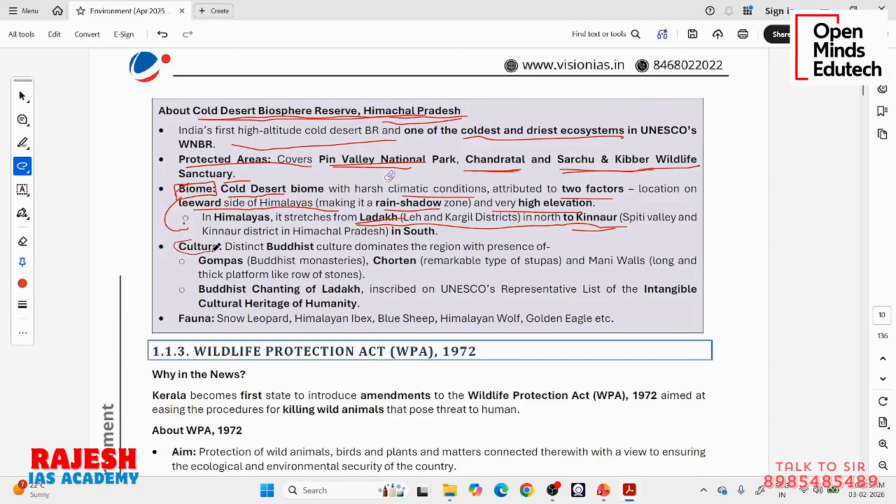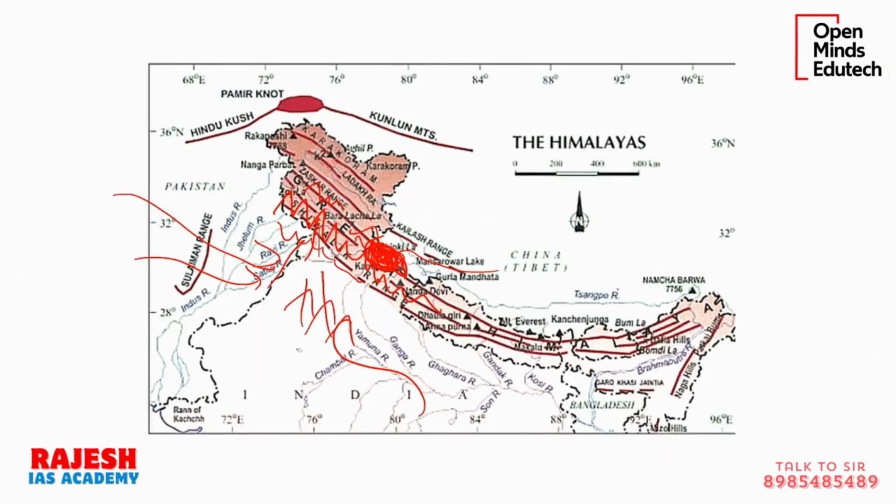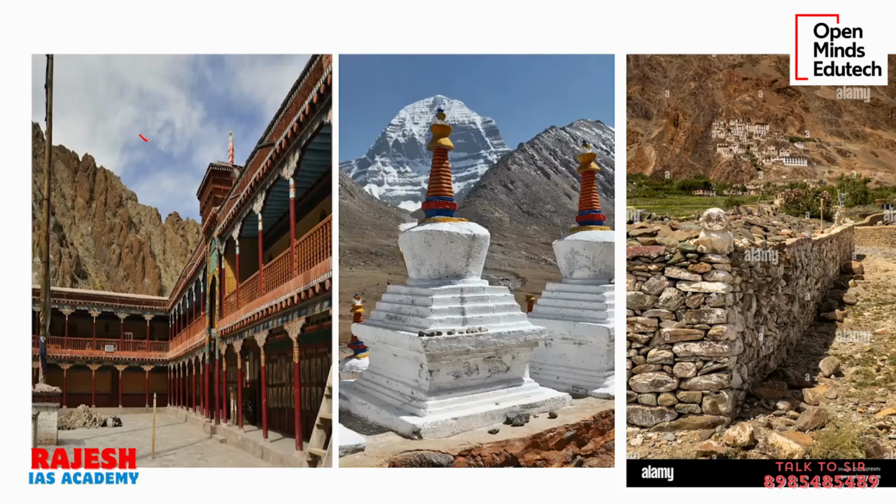So what is the culture of this region? This PDF is discussing all the aspects of the region in the news. What is the culture? This region consists of a distinct Buddhist culture. This cold desert area of Ladakh and Himachal Pradesh has a distinct Buddhist culture. They have something called Gompas, which are Buddhist monasteries. I will show you the pictures. Chortens, which are stupas. Manivals, which are like platforms made of stone. So you can see here, these are the Gompas, Buddhist monasteries. These are the Chortens, stupas. Then these are Manivals, platforms made of stones.